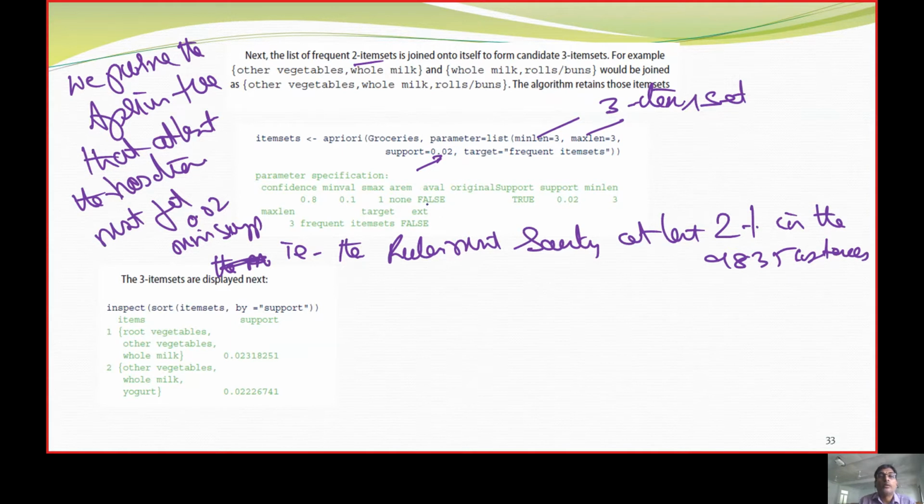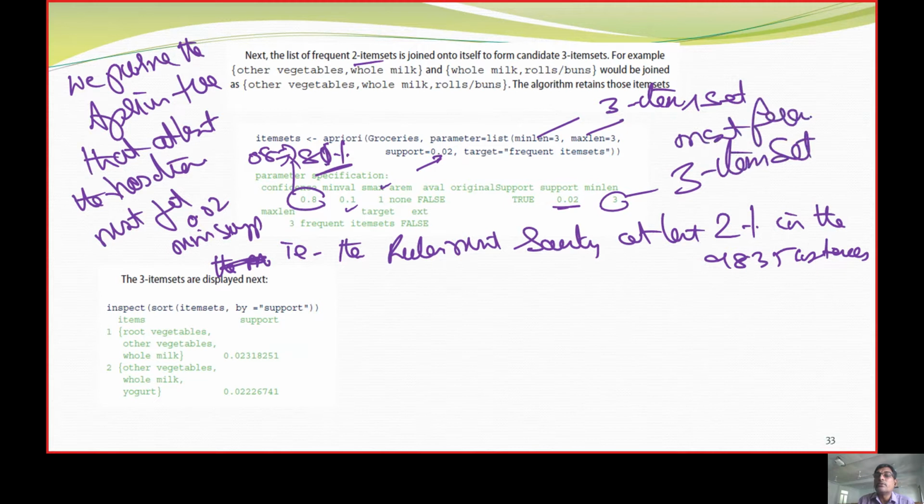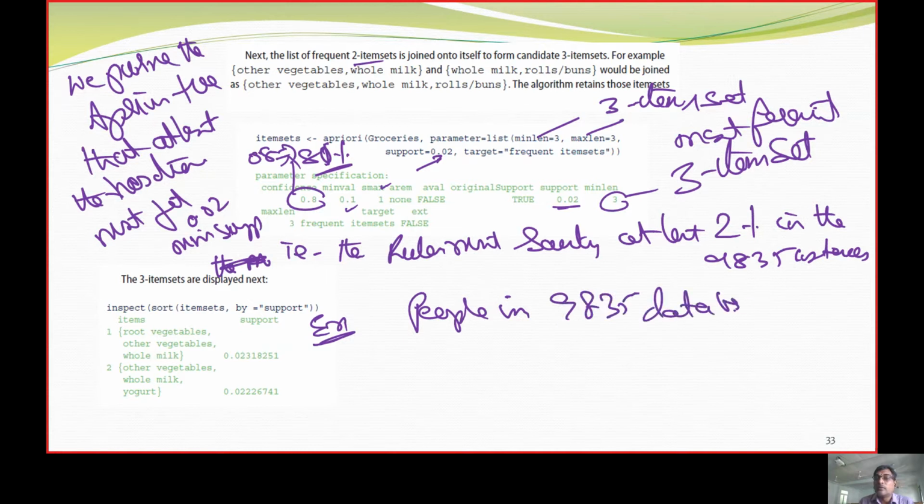So now you can see that the confidence interval we are going to get is 0.8. That is 80% confidence. Minimum was 0.1, maximum was 100%, and support is 2, and we are working with three item sets, the two most frequent items we are going to get. So what are these most frequent items? So for example, I can see people in 9,835 database rows.